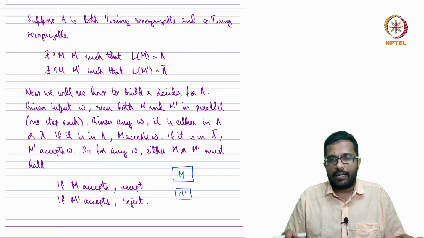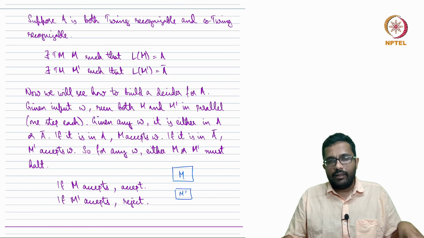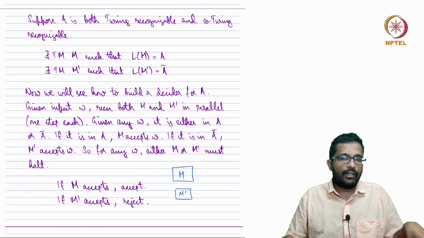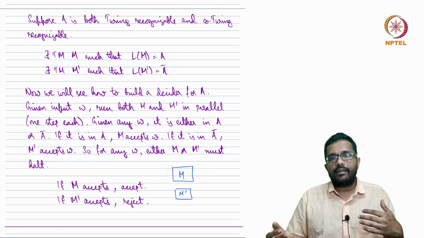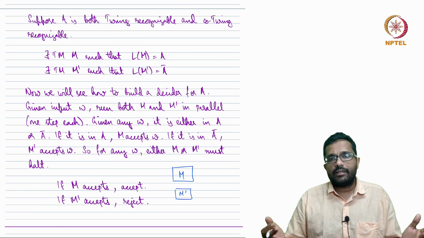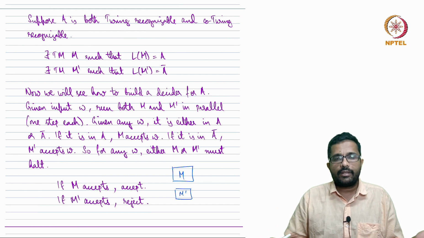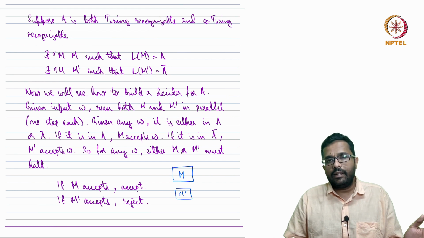One of these must happen, because every string is either in A or A complement. So running these two machines in parallel, one of them must accept, and depending on which one is accepting, we say it is in A or A complement.